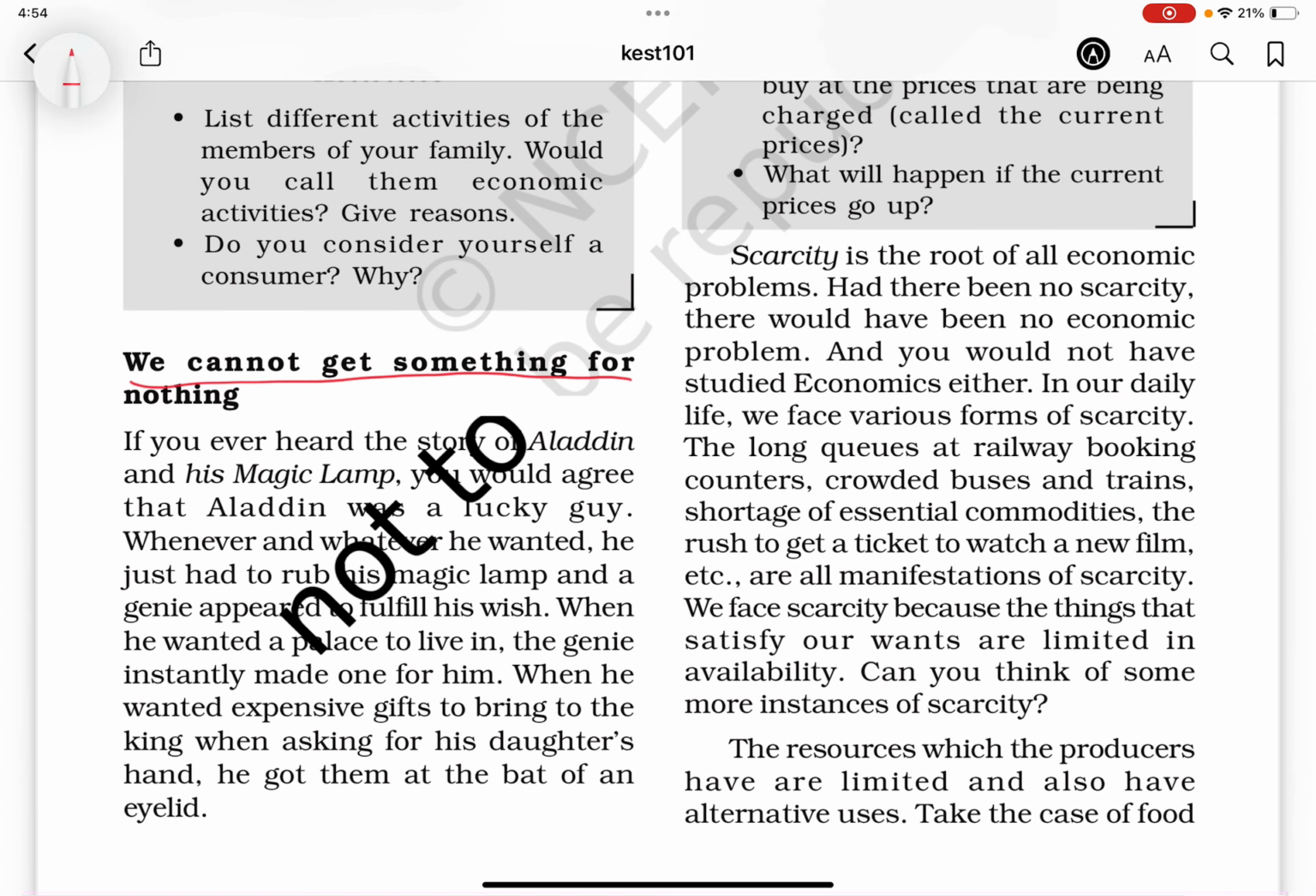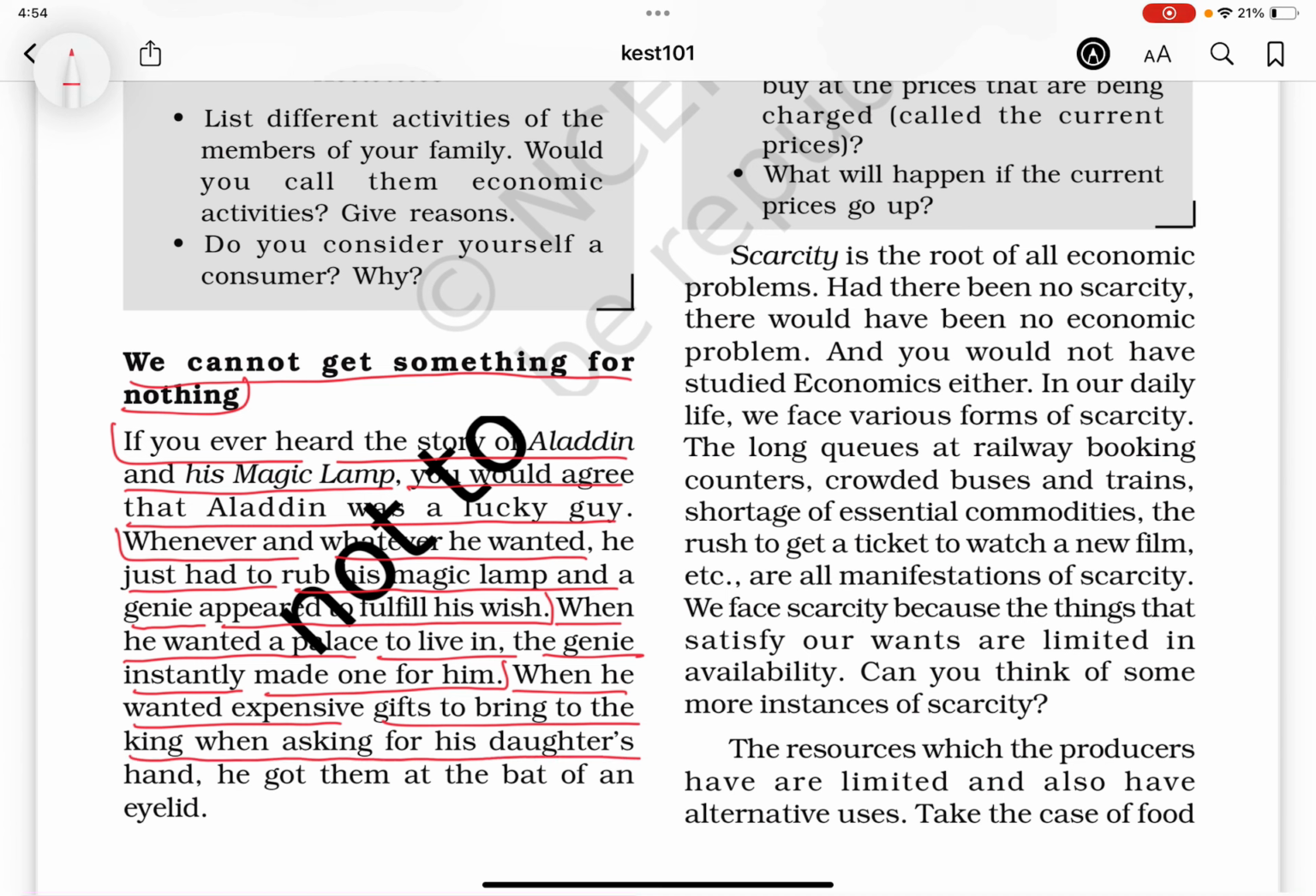We cannot get something for nothing. If you ever heard the story of Aladdin and his magic lamp, you would agree that Aladdin was a lucky guy. Whenever and whatever he wanted, he just had to rub his magic lamp, and a genie appeared to fulfill his wish. When he wanted a place to live in, the genie instantly made one for him. When he wanted expensive gifts to bring to the king when asking for his daughter's hand, he got them at the bat of an eyelid.